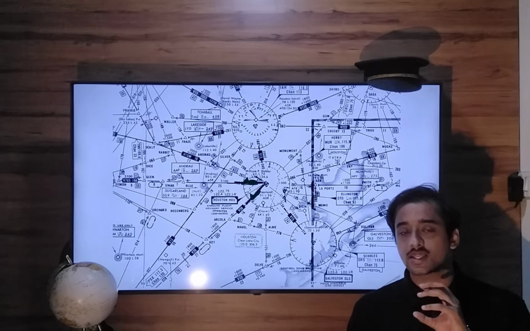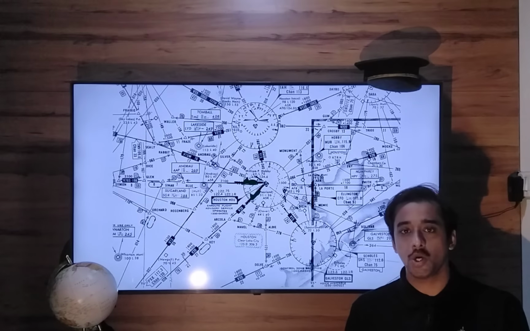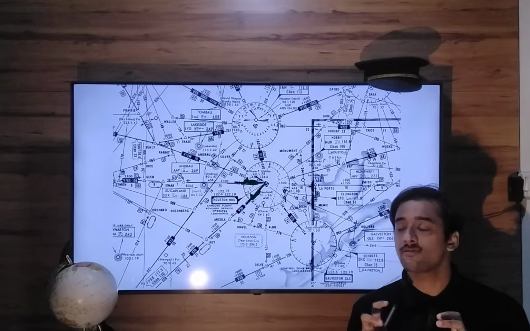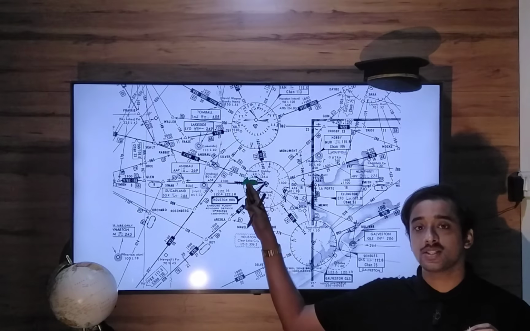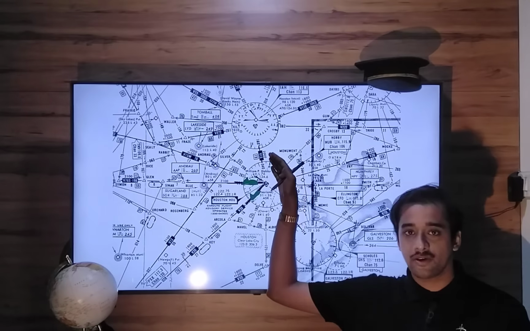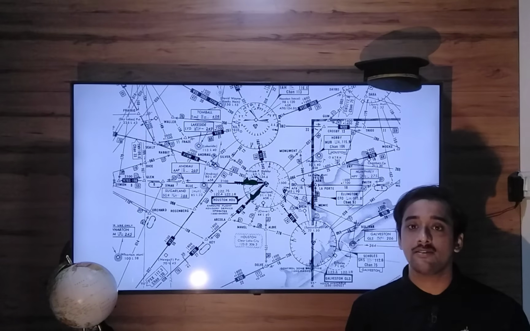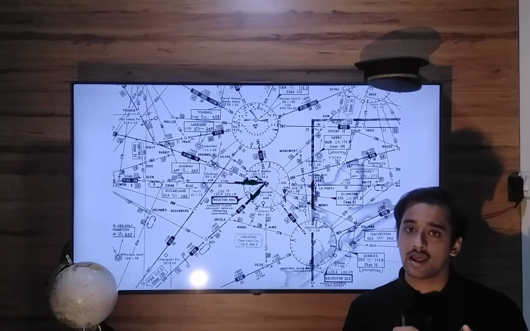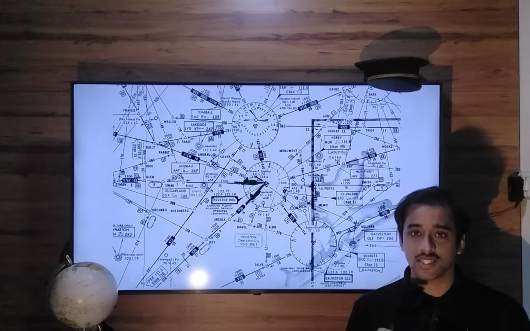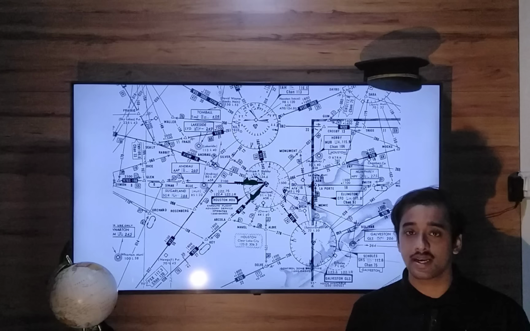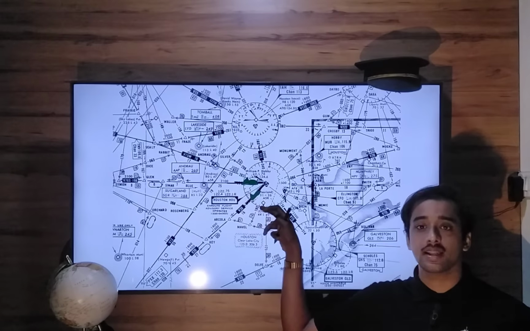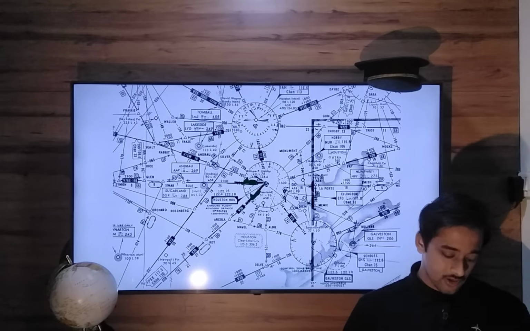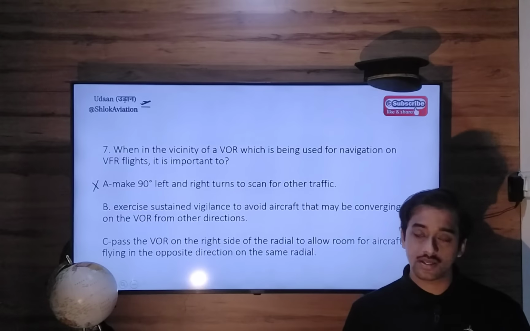This VOR station is one major hotspot where many aircraft tend to converge and then transition to the opposite radial and fly away from the VOR. But if two aircraft are at the same level, approaching the VOR at more or less the same time, same altitude, with identical speeds, that can create a situation that endangers safety. So you have to be extra careful in such scenarios. Option A is eliminated.